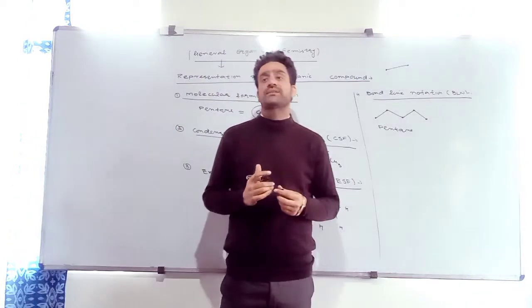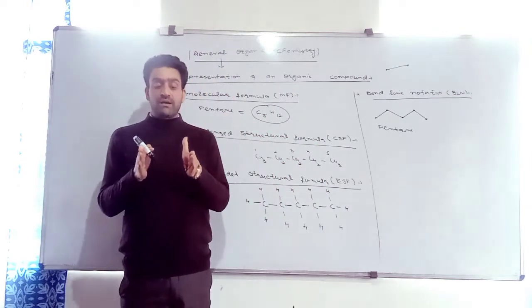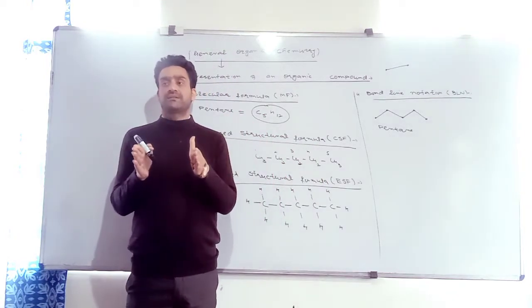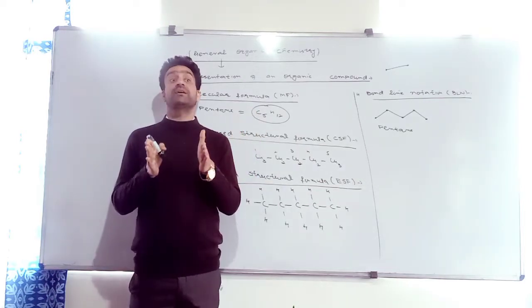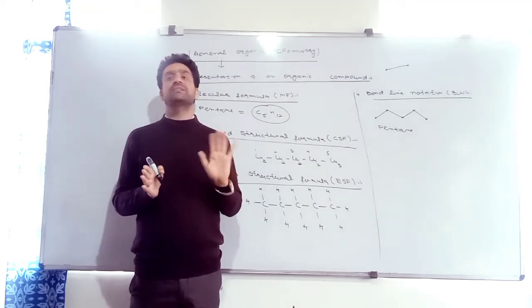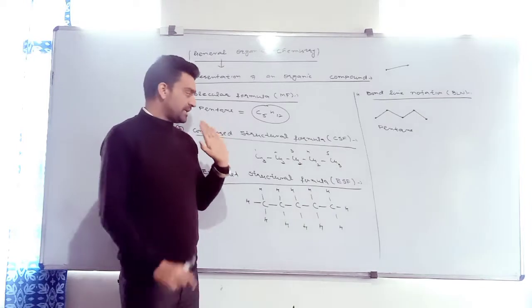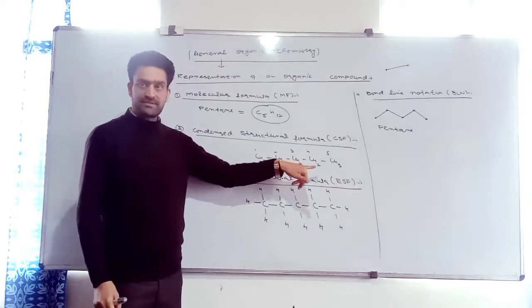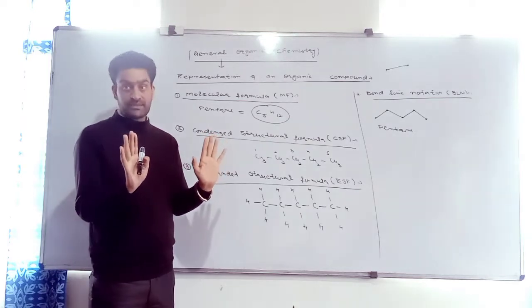Second is condensed structural formula. What is condensed structural formula? When the linkage or bond between carbon atoms is mentioned, what type of bond they possess? I have taken pentane, it is an alkane. If it would have been alkene, I would have put double bond between them. Or in case of an alkyne, we have to put the triple bond between them. Here, linkage is single bond, I have mentioned that. I have separated carbon atoms from each other by single bond because it is an alkane, right?